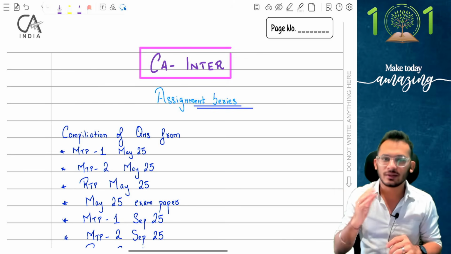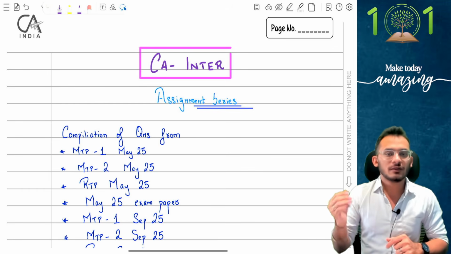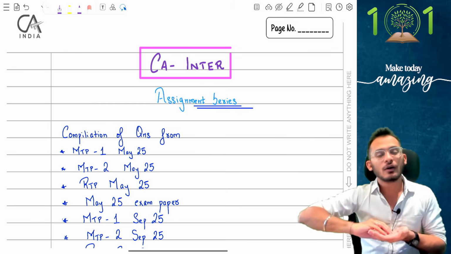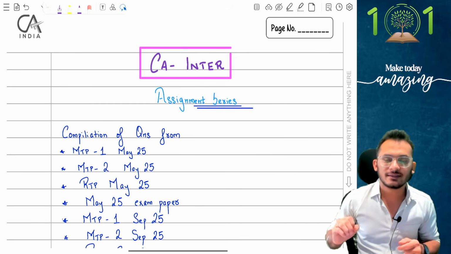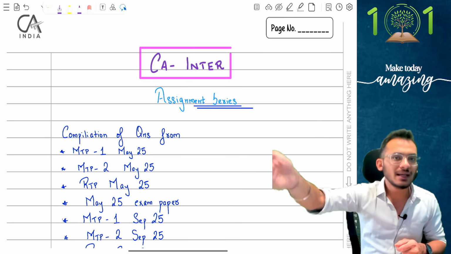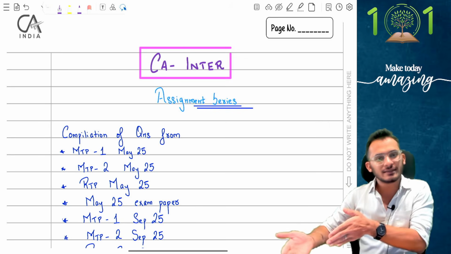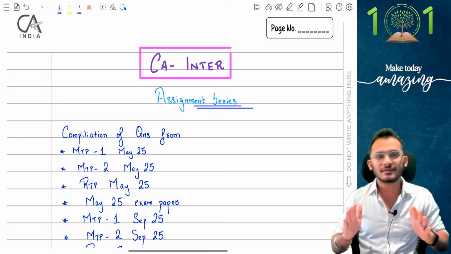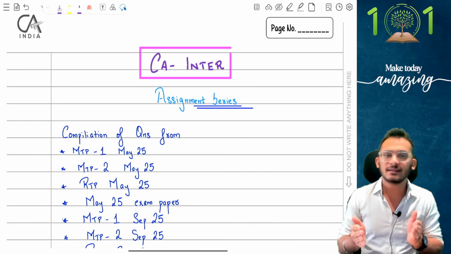This will help you with two things. One, for all those students who have just started their May 26 classes, who are currently in ongoing classes, or are probably preparing for September 26 as well. You will now have a better opportunity: as soon as you complete a chapter, you can immediately go to the assignment series and try answering the questions, to get a grip on whether the chapter is already making sense to you.